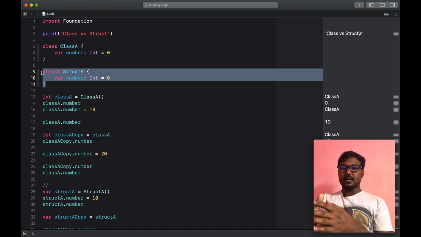Like this we can create classes and structs. As for use cases, a struct is something we can use to create model classes or view models. But when we create classes, we create a reference, so another instance can access the same reference, and we can implement on that. Likewise, we can create structs and classes in different ways.